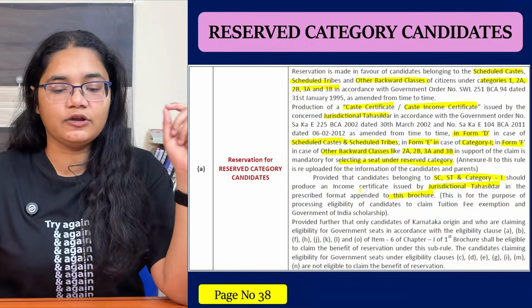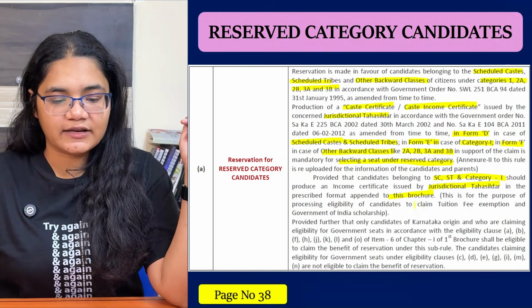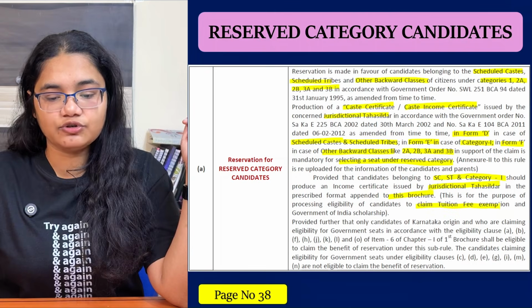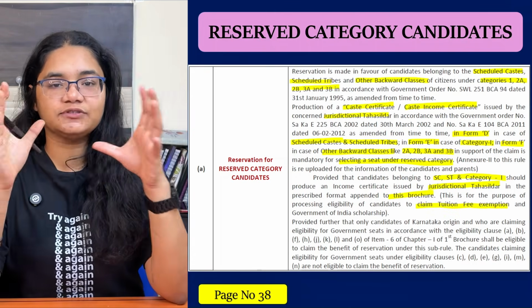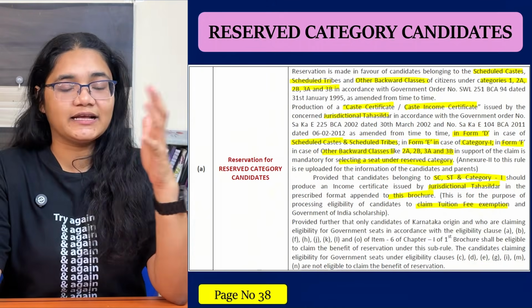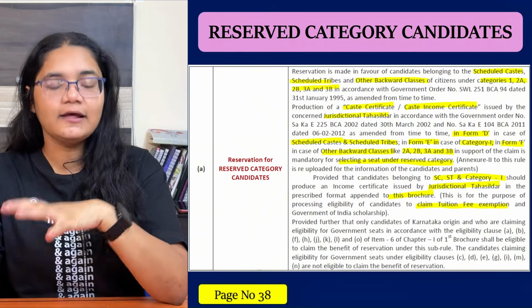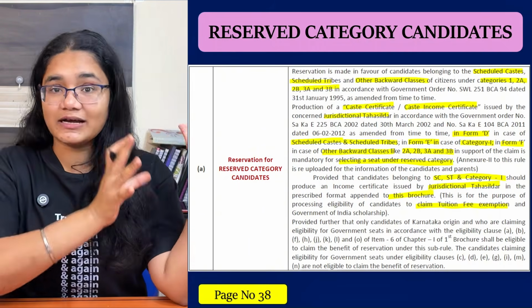This is for the purpose of processing eligibility of the candidates to claim tuition fee exemption. There are certain slabs. If your income is less than a certain amount, then you are eligible for fee exemption. I'll discuss that at the end, but for that you need to provide the income certificate separately from the caste certificate.